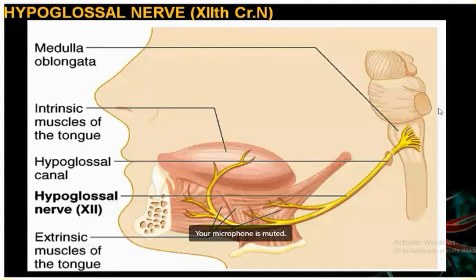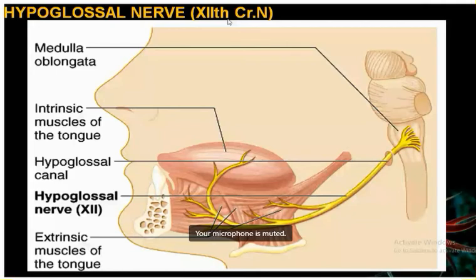Okay. Now next one is the hypoglossal. This is the last cranial nerve, right? Now the hypoglossal nerve is the last cranial nerve. Is it motor, sensory, or mixed? Which one is this? Hypoglossal. Motor. It is purely motor.